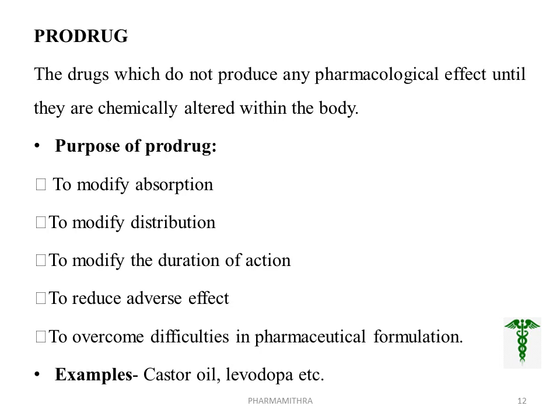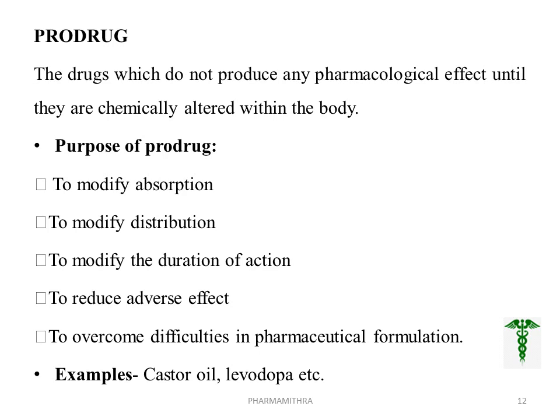Next term we are discussing is prodrug. What do you mean by prodrug? These are the drugs which do not produce any pharmacological effect until they are chemically altered within the body. Means what? Basically, these are drugs which do not elicit action, but by chemical alteration these prodrugs show the action.